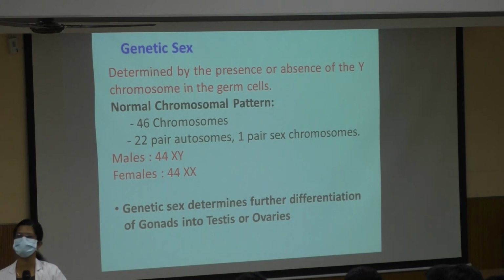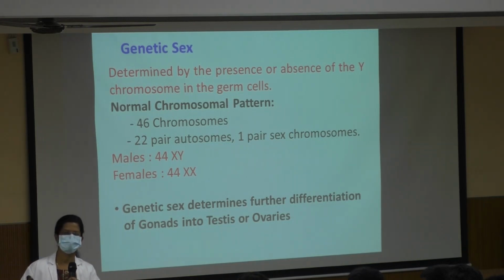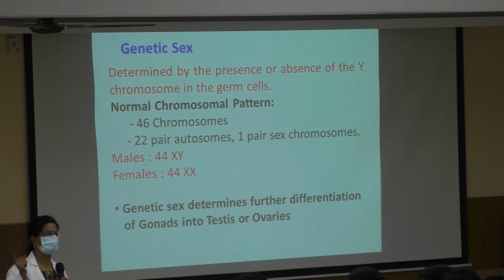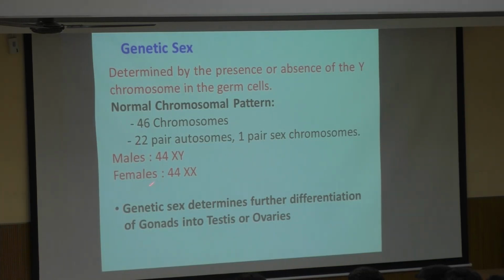We all have this. How many pairs of chromosomes? 22 pairs plus the sex chromosomes, that is XX or XY. So males are 44XY, and females are 44XX. This genetic sex will determine whether the embryonic gonad is going to develop into testis or the ovary.